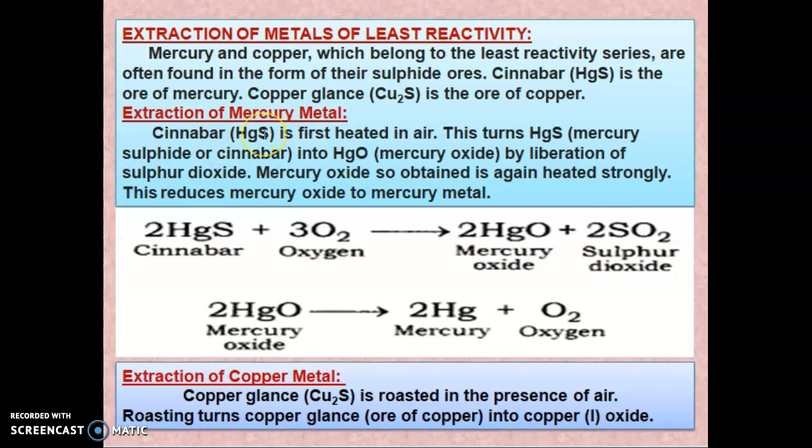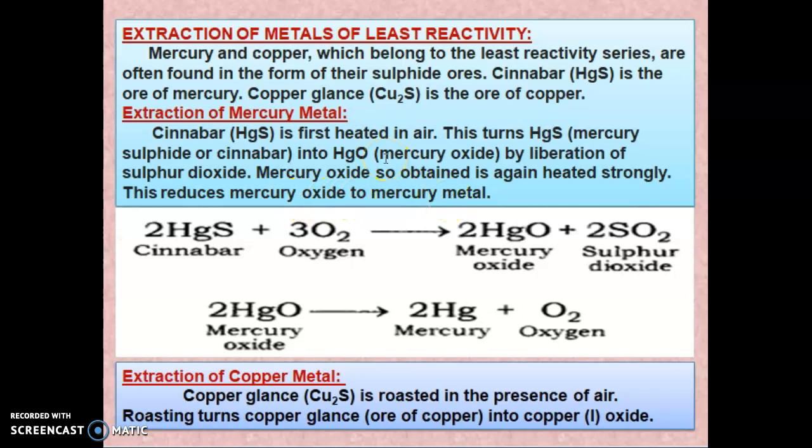Cinnabar, HgS, is first heated in air. It turns HgS, that is mercury sulfide or cinnabar, into HgO, mercury oxide, by the liberation of sulfur dioxide. The mercury oxide so obtained is again heated strongly. This reduces the mercury oxide to mercury metal.